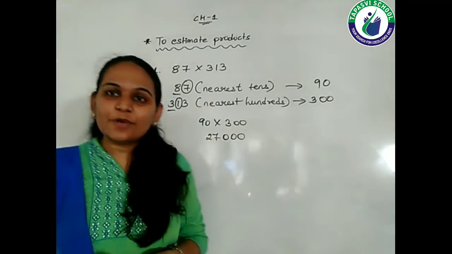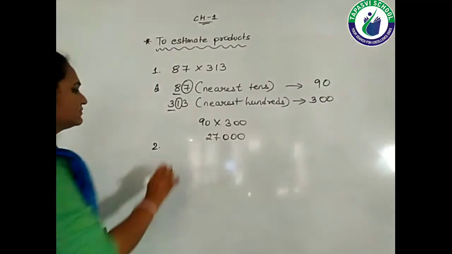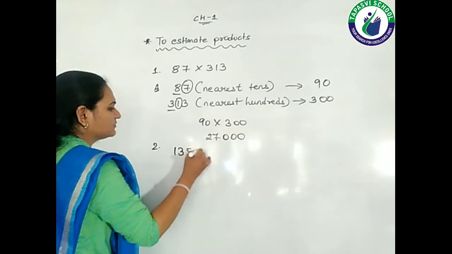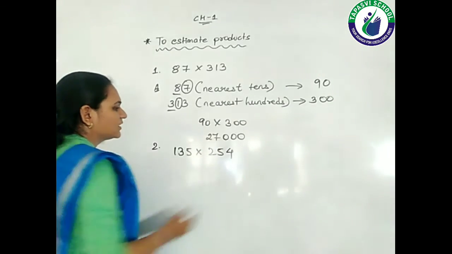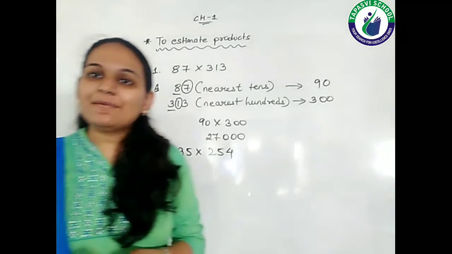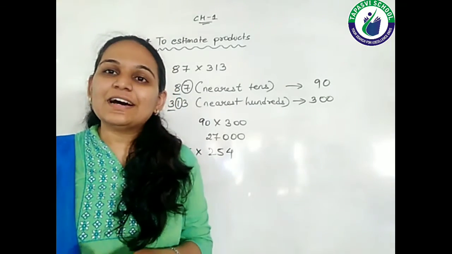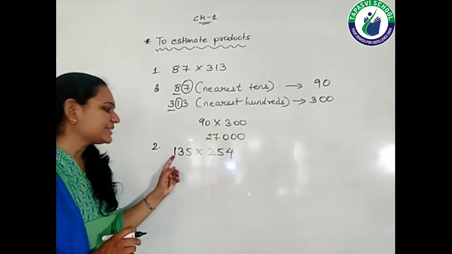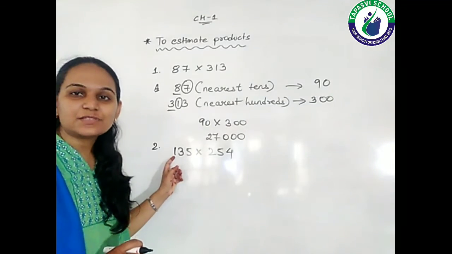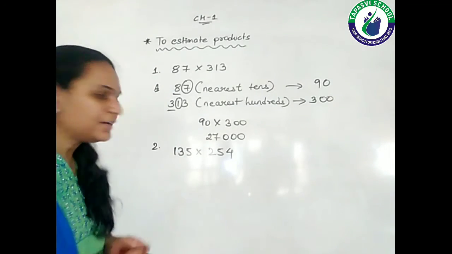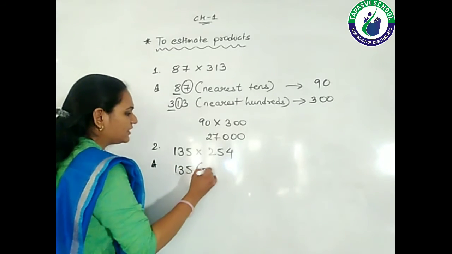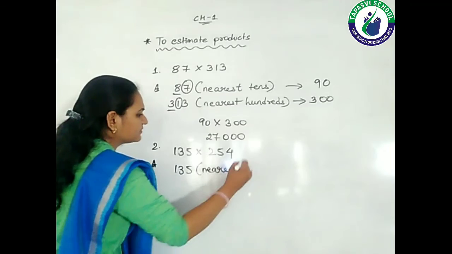Another question is 135 multiplied by 254. Here, students, see both the numbers, the greatest place value is 100. So we'll round both the numbers to the nearest hundreds. So 135 rounding off to the nearest hundreds.